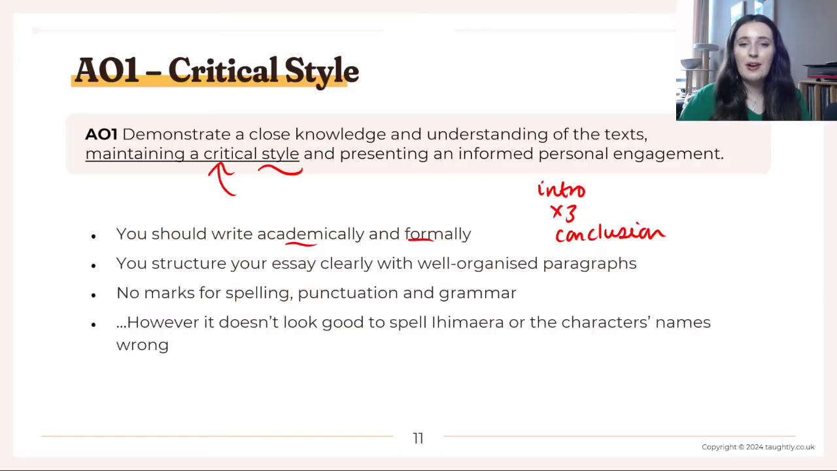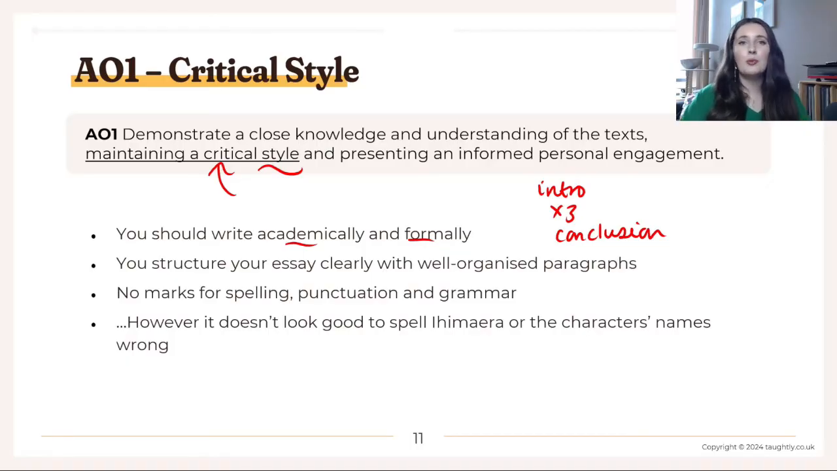You don't get any marks for spelling, punctuation and grammar. So my students are often surprised by that. If you're doing English language, that's where you will be assessed for your accuracy, but not in English literature, at least not for Edexcel. However, having said that, you don't get any marks for spelling, but if you spell Ihimaera's name wrong, which many of my students do, it doesn't look good. If you spell Pourangi wrong, if you spell Koro Apirana wrong, if you spell Muriwai wrong, doesn't look good.